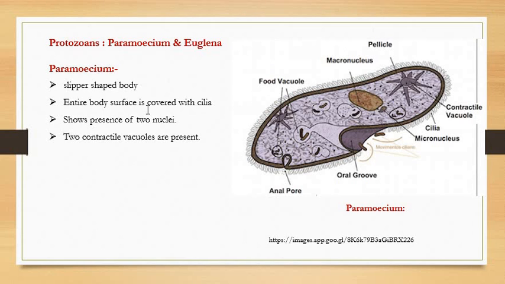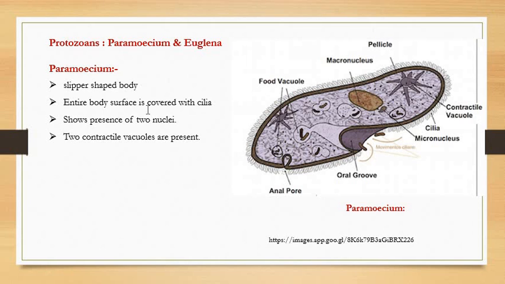Some of them, or most of them, do not bear a chlorophyll pigment, so they are not able to synthesize their food material. Volvox is there, Vorticella is there. So a huge number, and amoeba is also one of the protozoan animals. A huge number of protozoans are present in the water bodies. Now we have taken a representative member of the protozoa here. Suppose in the field, most commonly you will observe the Paramecium.